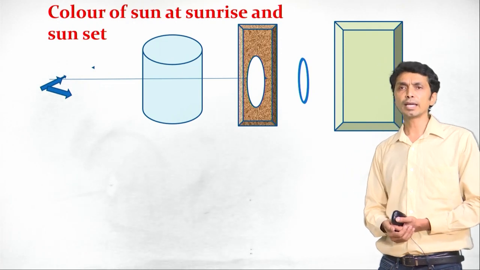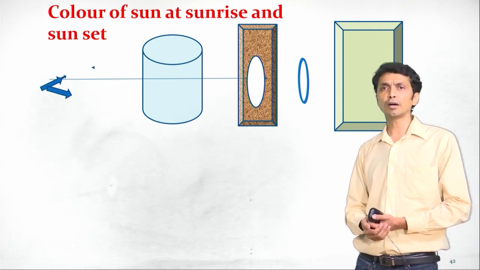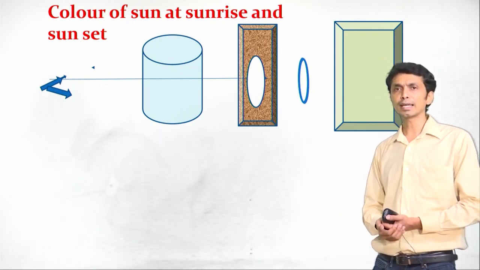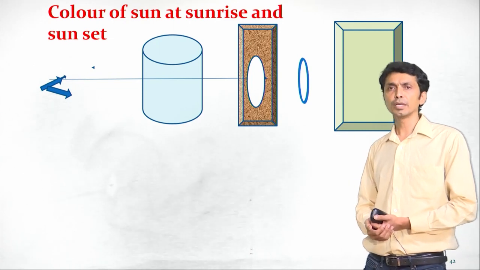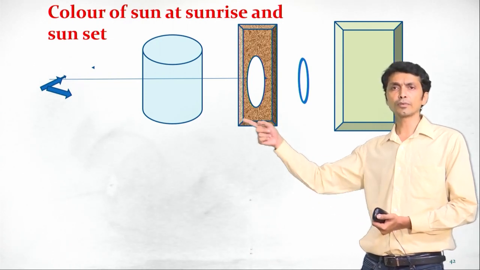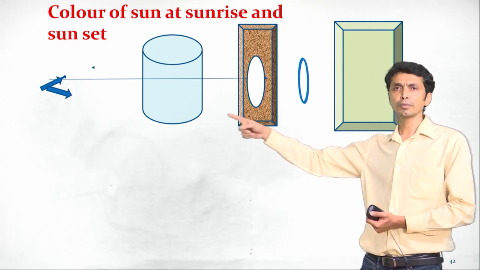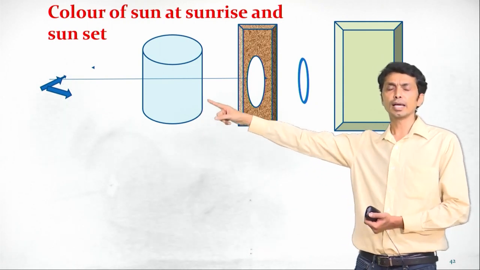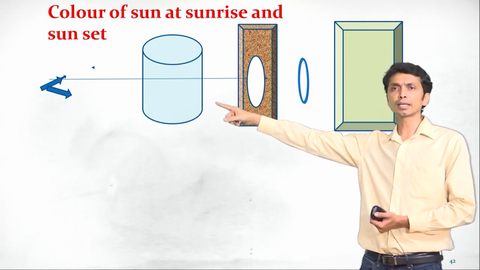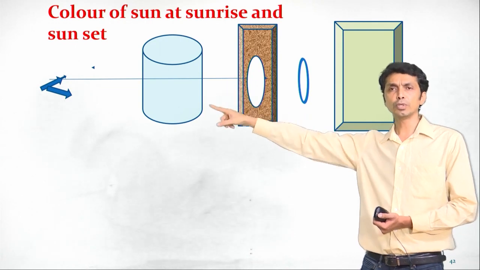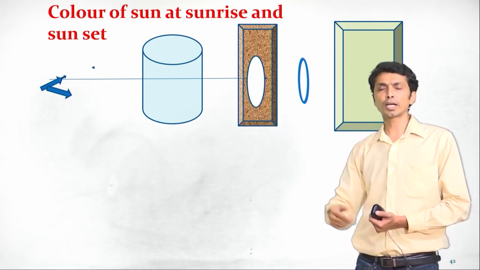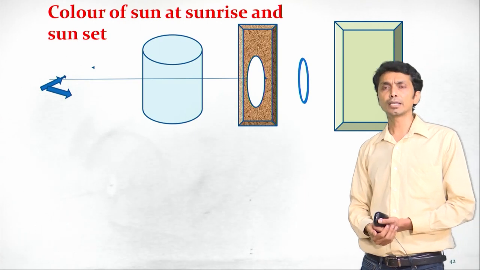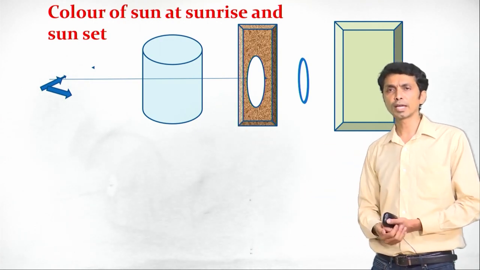So, this is an activity to find the color of the sun at sunrise and sunset. Here we have made use of a power source and a tank where we put 2 liters of clear water and 200 grams of sodium thiosulfate, and we add 2 to 3 ml of sulfuric acid.